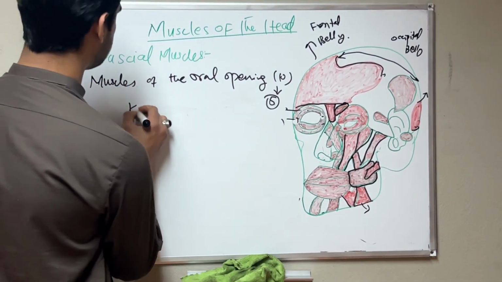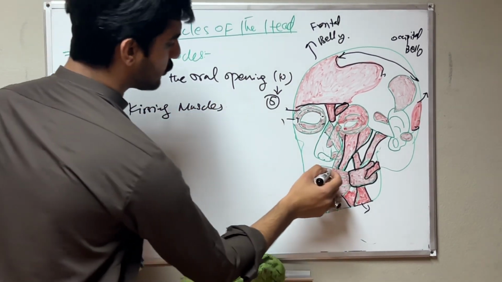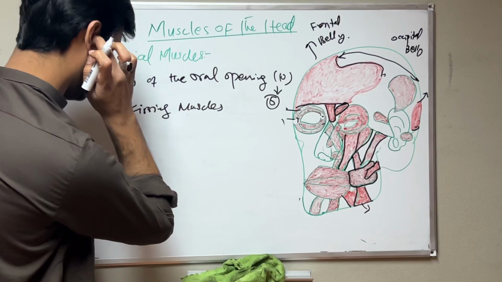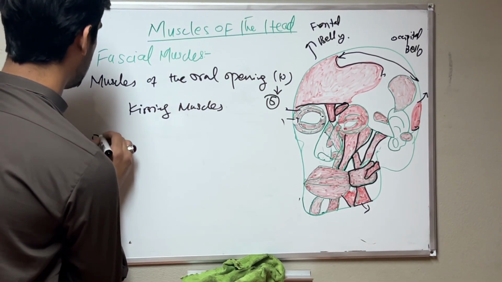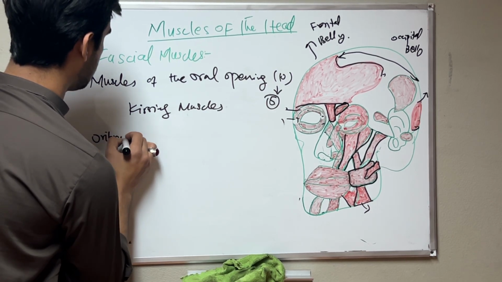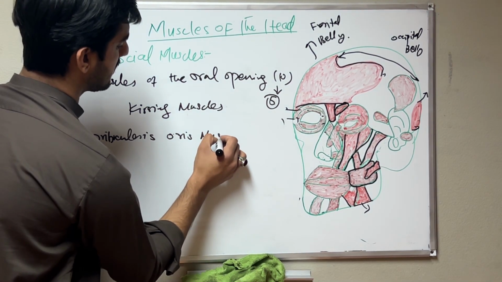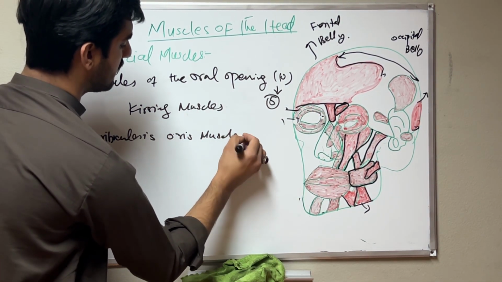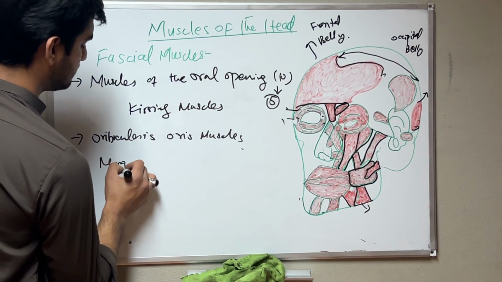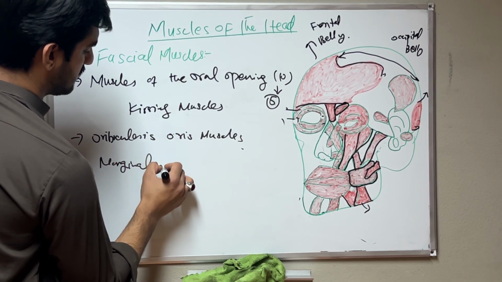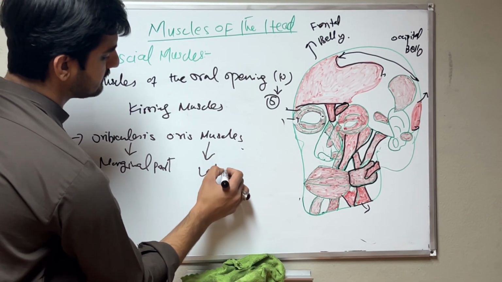Then we have the kissing muscle, and for the kissing muscle we have one muscle: the orbicularis oris muscle. Okay, because the ocular muscle is in the eyes, this is the oris muscle, and it also has two parts: the marginal part and the labial part.